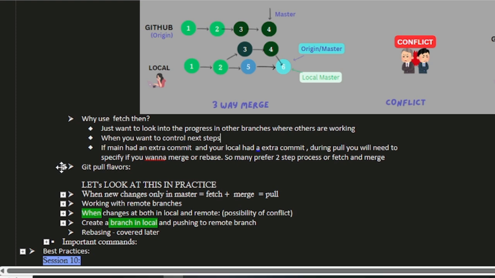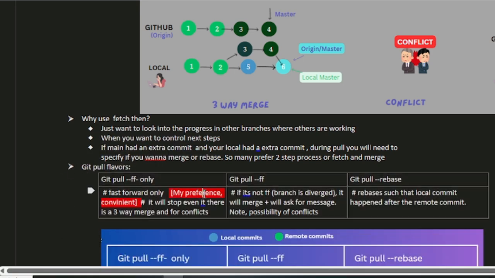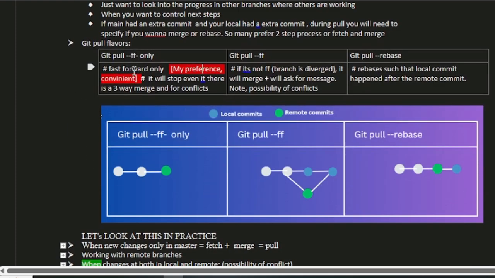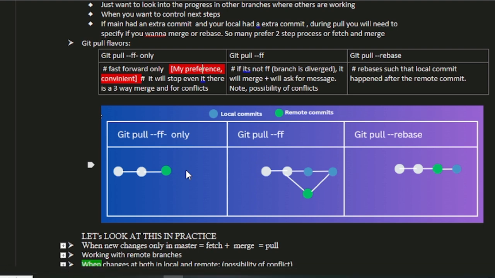Now there are cases, the simple cases where there are small teams and there's not much complication. You could use different git pull flavors. Now what are these git pull flavors? The green would be the changes in your remote and blue would be changes in your local. This is the past situation, I mean before the changes were done. That's the history. So when you say git pull fast forward only, what would happen is, if it is a case of fast forward only, then the merge would be successfully done. Else it would stop at that point.